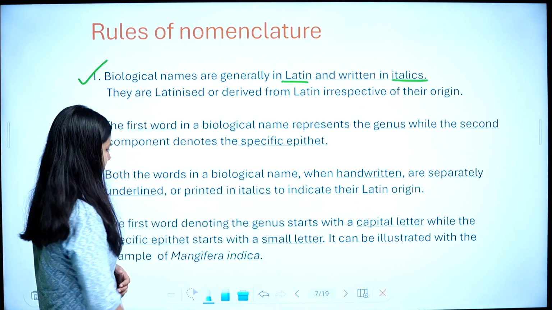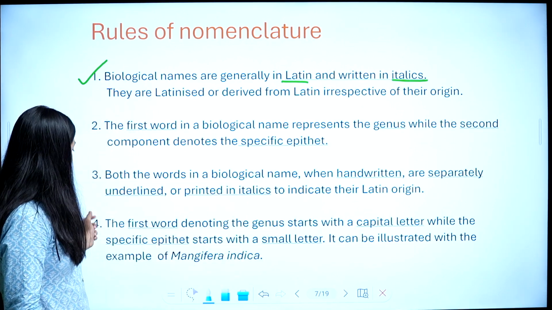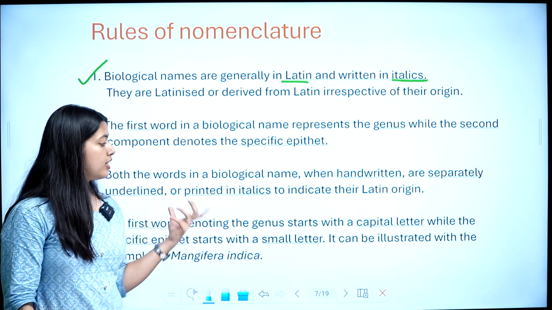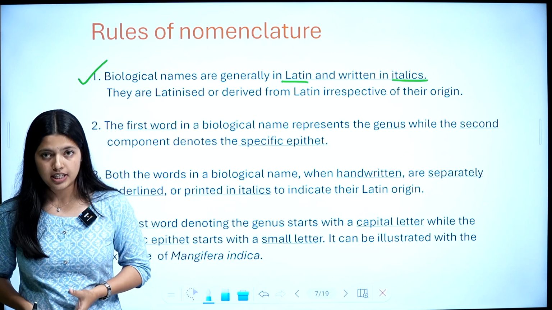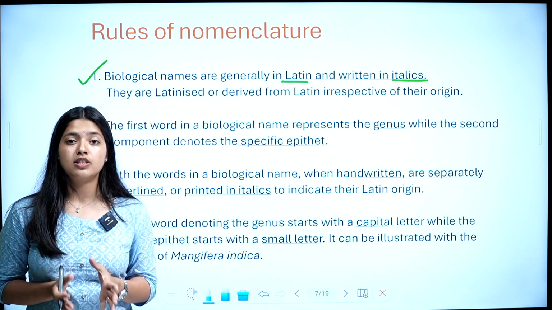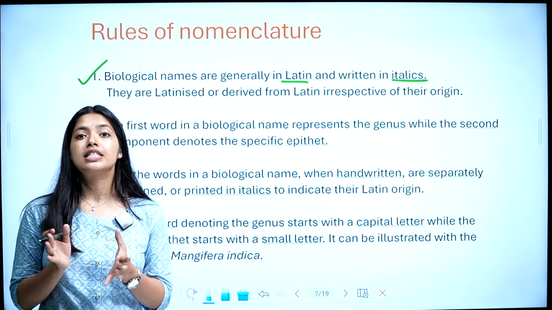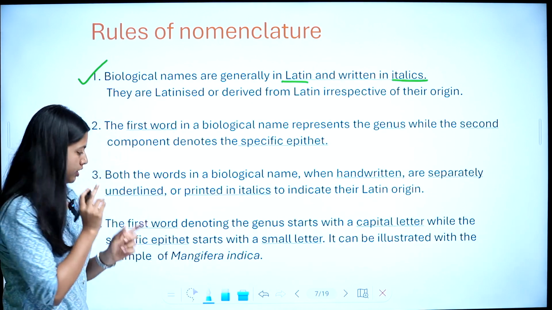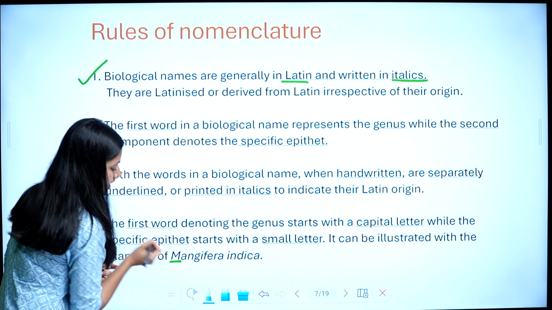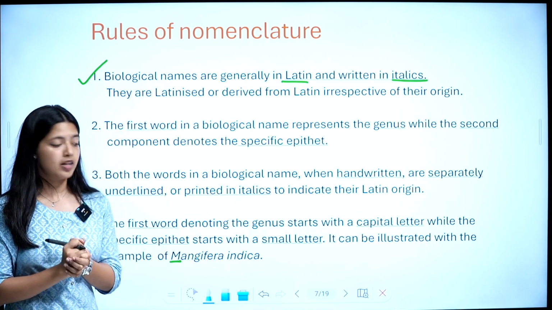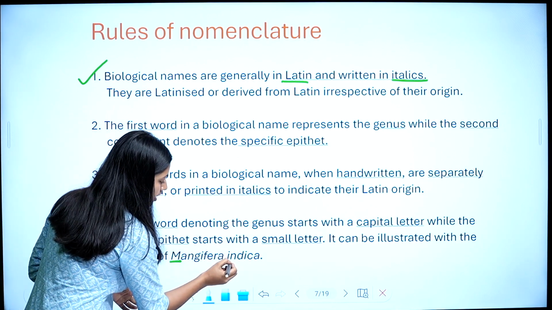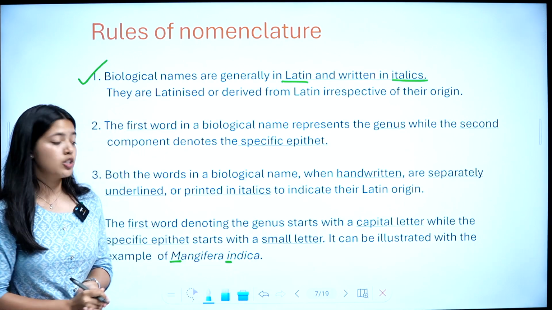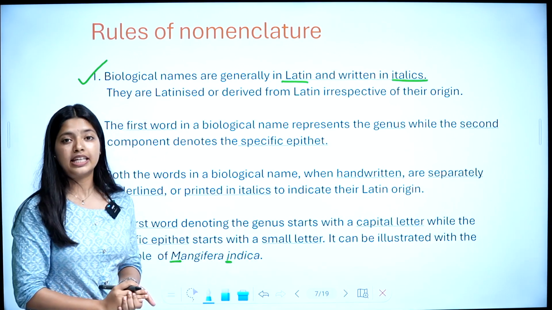The last rule is that the first word denoting the genus starts with a capital letter and the second word, the specific epithet, should start with a small letter. The genus name is Mangifera, and its first letter M should be a capital letter, and the specific epithet, indica, starts with a small i.